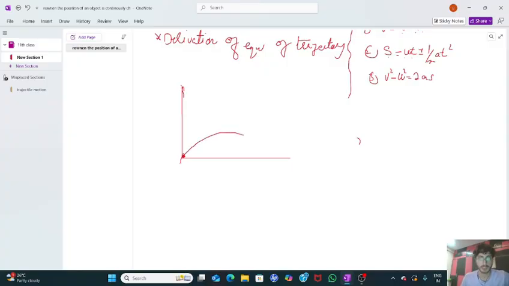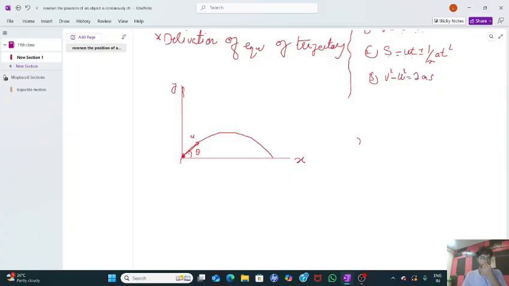What is the meaning of obliquely? Obliquely means at some angle. Let's take this as angle theta. This angle is with respect to the horizontal line, the x-axis. There might be an initial speed of this particle. Let's take that as u.